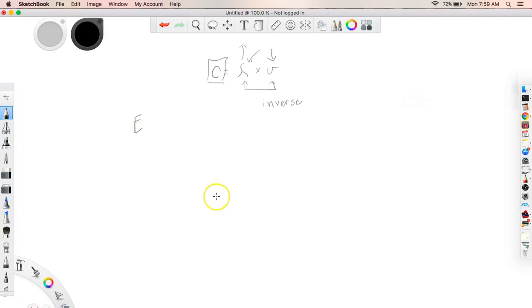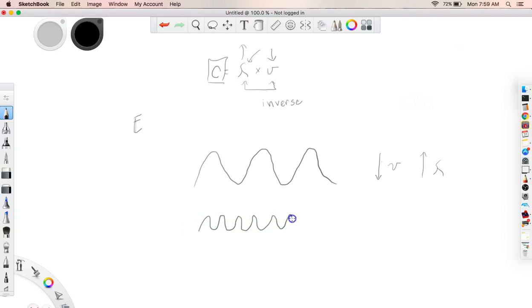So what do we talk about in relation to energy here? Well, the easiest way to think about it is frequency. So think about waves. If the waves are long and slow like this, this would have a low frequency and a high lambda. Okay? Now, if I have another example, let's say I have one like this, right?